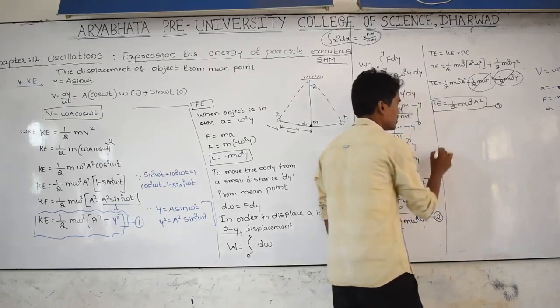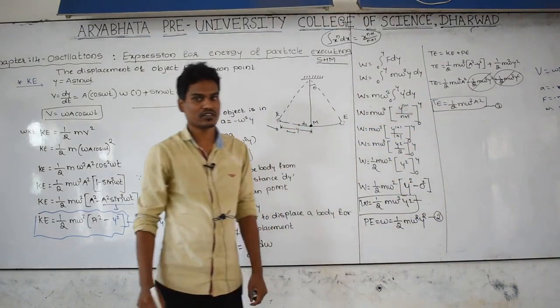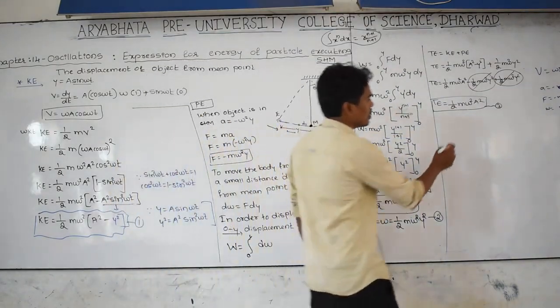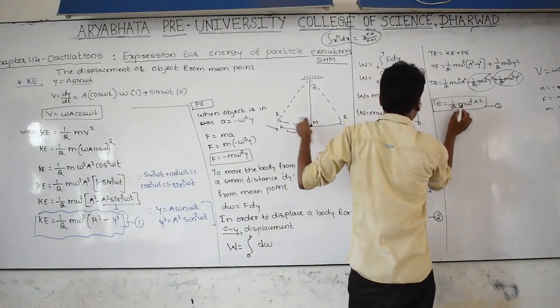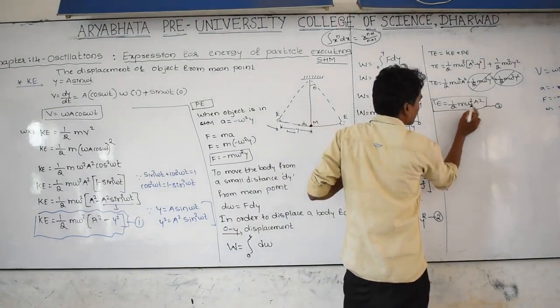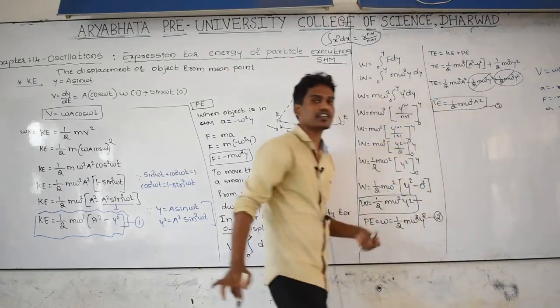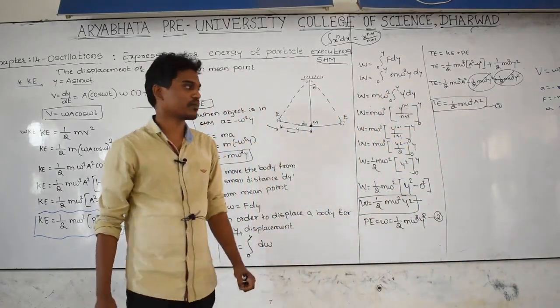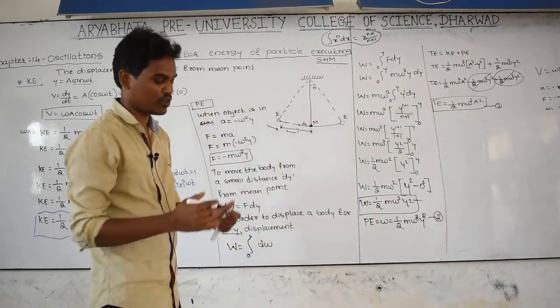Therefore total energy is always a constant. Therefore the mass of the body executing simple harmonic motion, its frequency or angular velocity, and this amplitude, by using this equation we are able to find out the total energy of the particle executing simple harmonic motion.